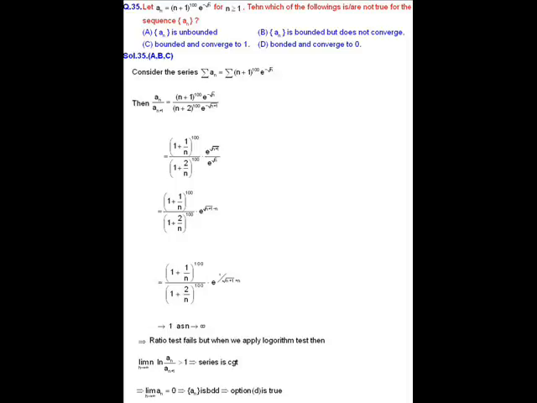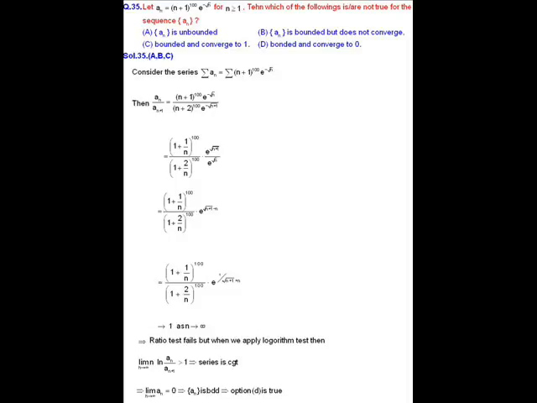Now to evaluate the limit, we have two options. Either we can compute the limit directly or we can use the series concept. That is, we consider a series with nth term a_n and check its convergence.